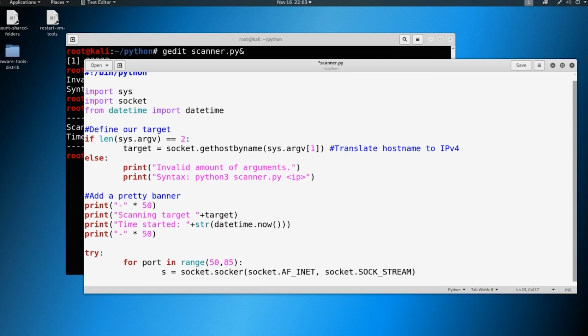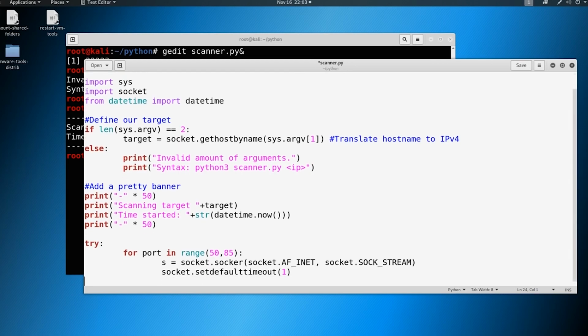So we're going to say socket.setdefaulttimeout to 1. Why are we doing this? This is going to attempt to connect to a port. If that port is not connectable, it's going to wait 1 second and then it's going to move on. That way we're not sitting there forever trying to make a connection to a port. We set the timeout ourselves.